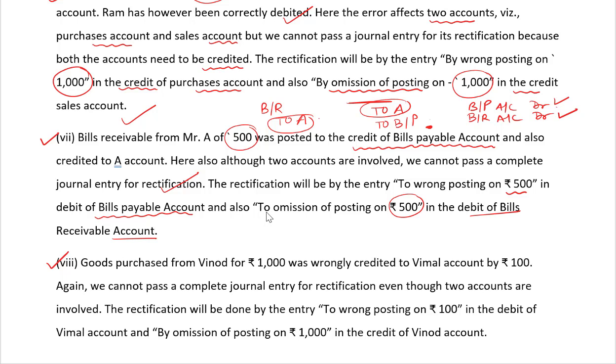Let's see the eighth one. Goods purchased from Vinod for 1000 was wrongly credited to Vimal by 100. So the amount is also wrong and the account is also wrong. Again, we cannot pass a complete journal entry for rectification even though two accounts are involved. The rectification will be done in the following manner: to wrong posting of 100 in the debit of Vimal, by omission of posting of 1000 in the credit of Vinod.